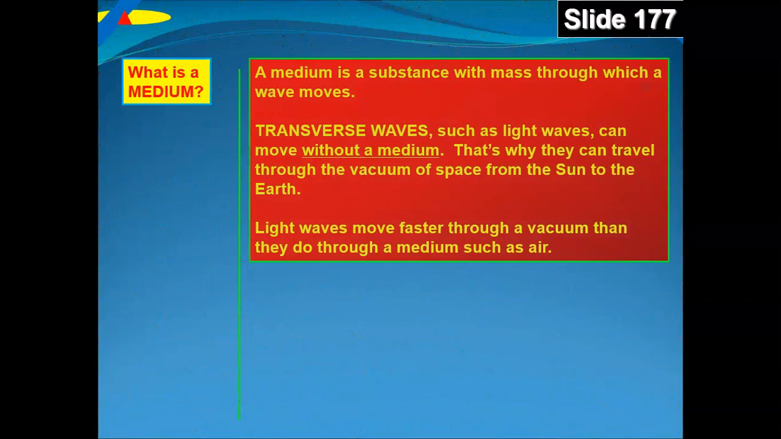What is a medium? A medium is a substance with mass through which a wave moves. Transverse waves, such as light waves, can move without a medium. That's why they can travel through the vacuum of space from the sun to the earth. So all the energy we receive from the sun is in the form of a type of transverse wave called an electromagnetic wave. Light waves move faster through a vacuum than they do through a medium such as air.